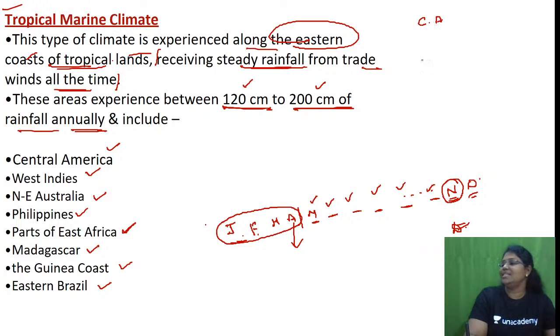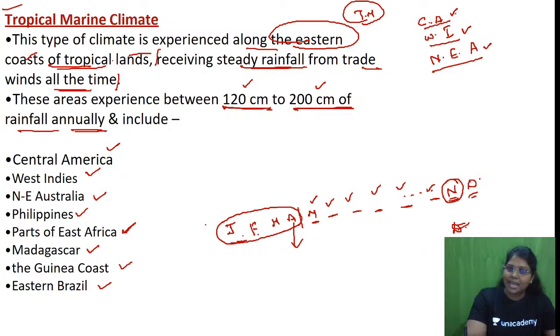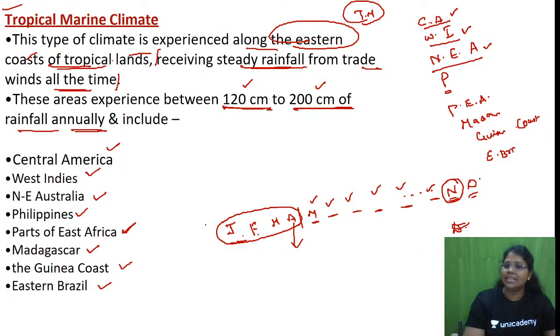CA, you are completing CA, Central America. For tropical marine, I am giving you this clue. Central America. WI, West Indies. NEA, Northeast Australia. West Indies, Central America. P, Philippines. Then parts of East Africa, Madagascar, Guinea Coast, Eastern Brazil. Am I right?